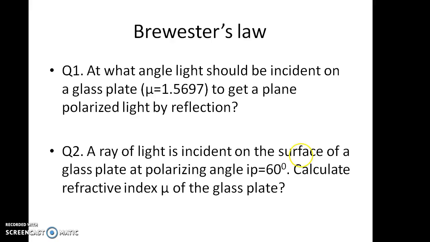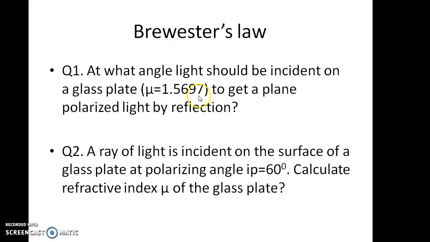Now, when you come for the next class, come up with the solutions of these two questions. The first question is: at what angle should light be incident on a glass plate with refractive index mu, which is 1.5697, to get plane polarized light by reflection? And the second question is: a ray of light is incident on the surface of a glass plate at the polarizing angle IP, which is 60 degrees. Calculate the refractive index mu of the glass plate. Let us come out with the solutions of these two questions in the next class as an assignment.